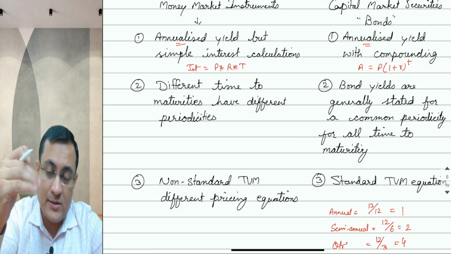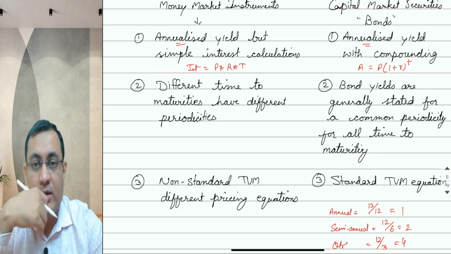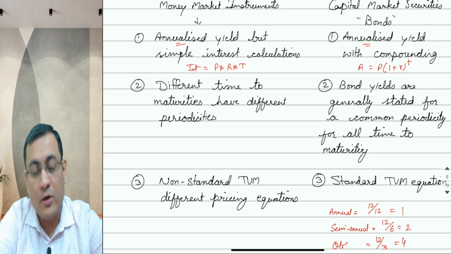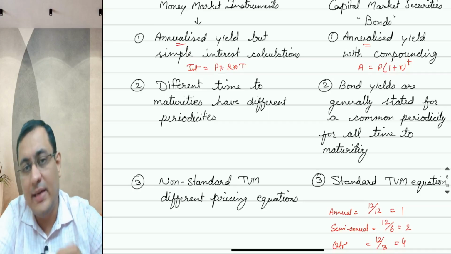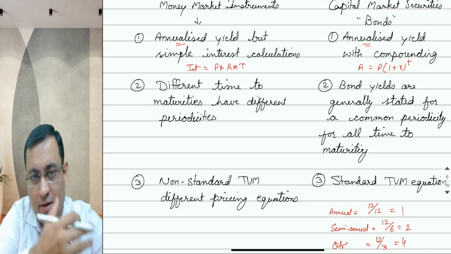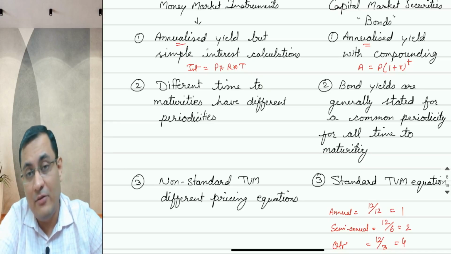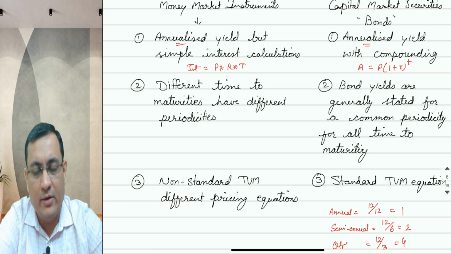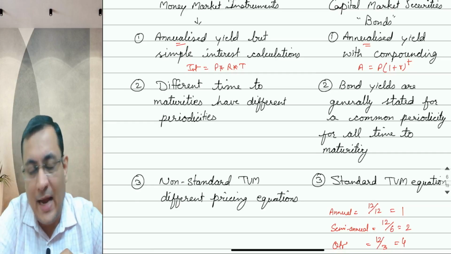And this standard periodicity is 1 for annual, 2 for semi-annual, 4 for quarterly and 12 for monthly. In case of money market securities, this is a problem because a few securities are of 3 days, 7 days, 14 days, 30 days, 60 days, 90 days, 91 days, 180 days. Different securities will have different tenures. There will be one-time investment, and one-time redemption or maturity. How to calculate periodicity in that case?